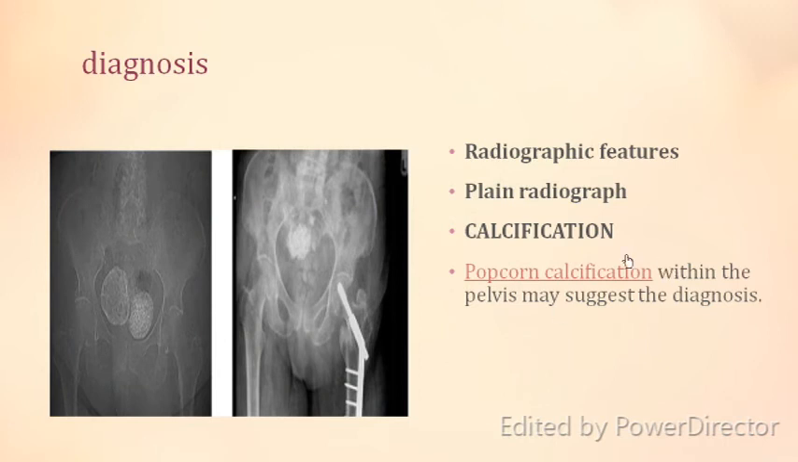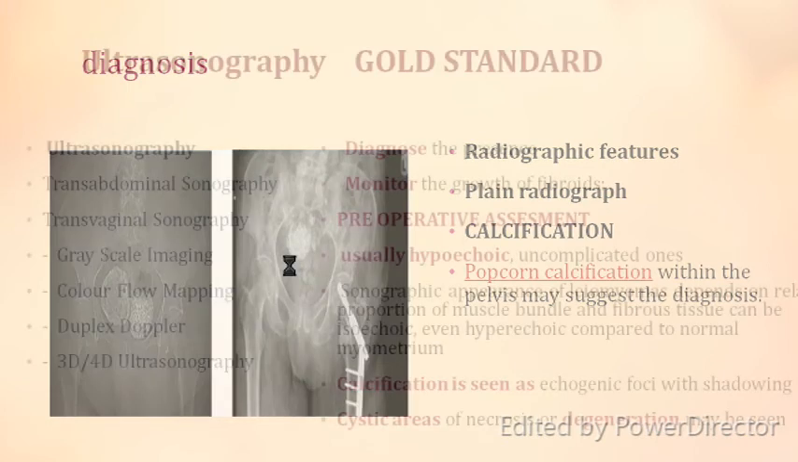X-rays are only useful if there is calcification. You see the calcification in a radiograph, and these show that there are stones here. Stones can be bladder stones, kidney stones, or calcified fibroids. This is what we see on a plain X-ray.